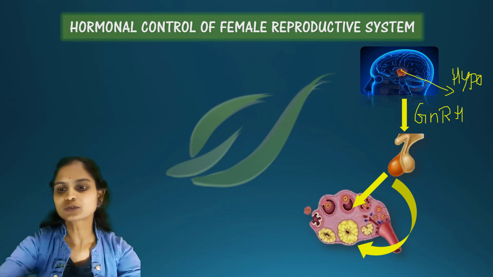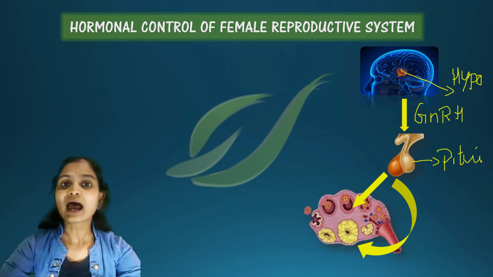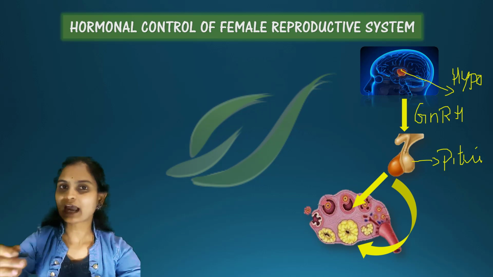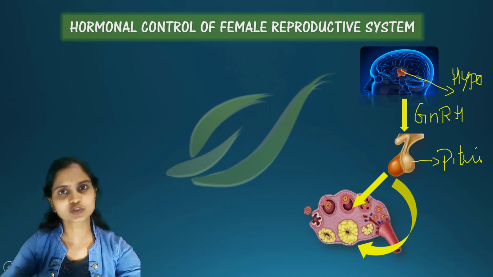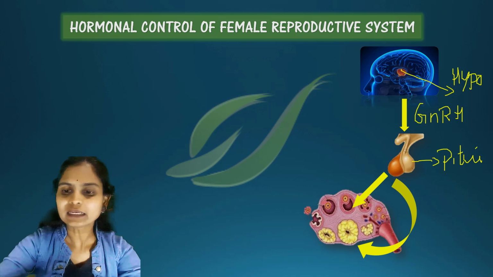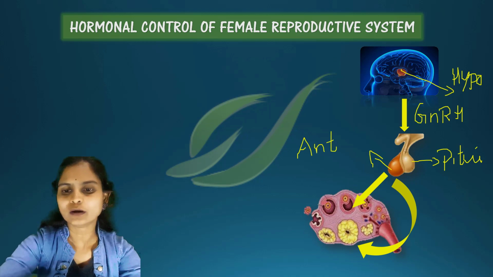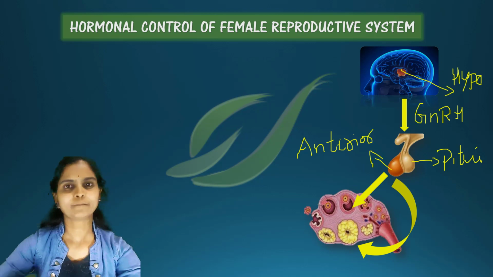So this is the pituitary gland. The pituitary gland has an anterior lobe as well as a posterior lobe, but gonadotropin releasing hormone acts on the anterior lobe of the pituitary gland.